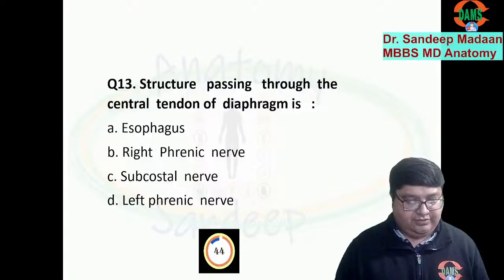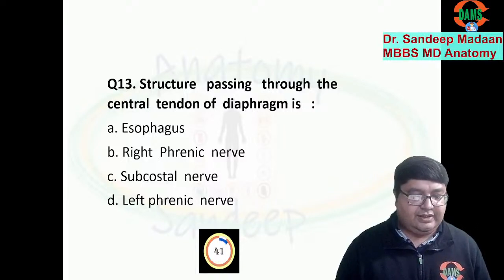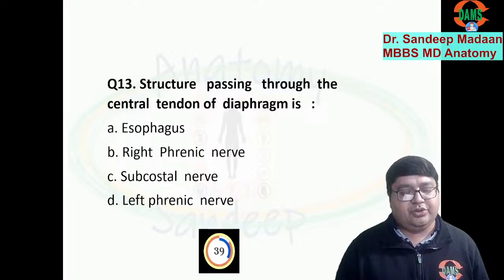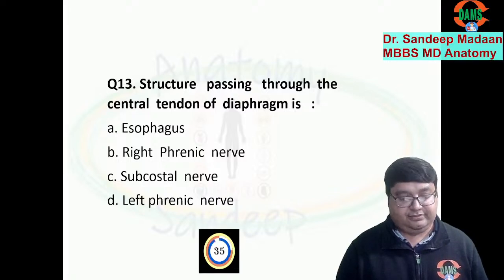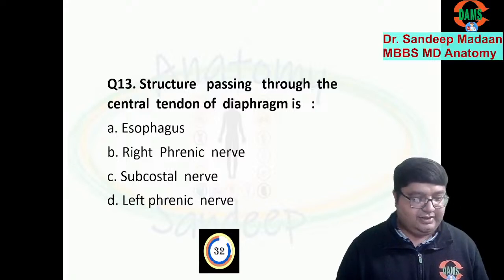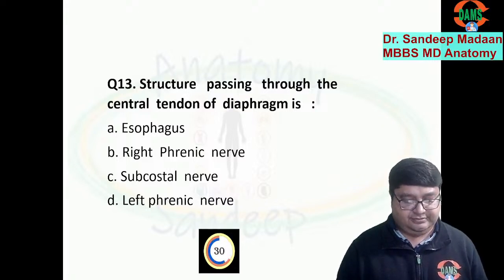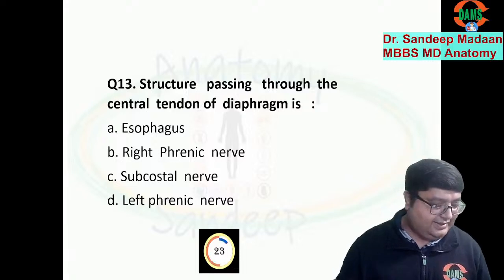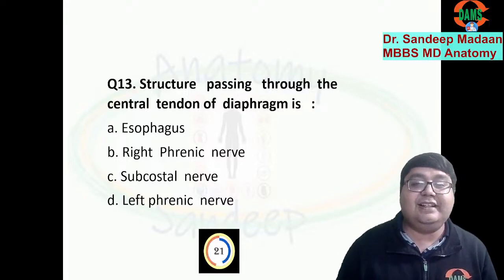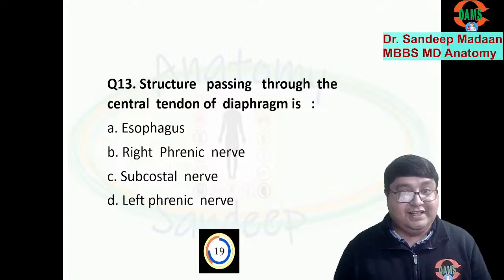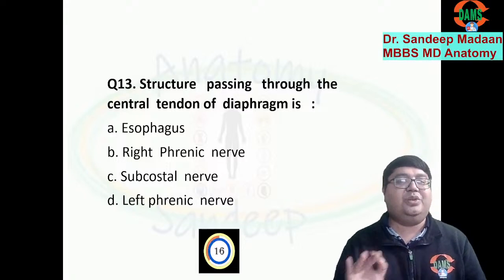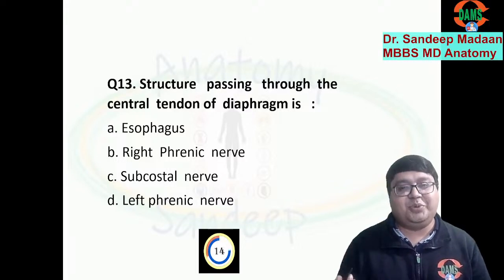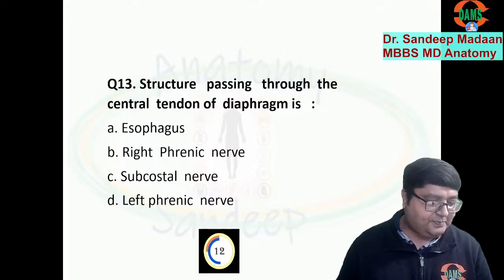Now, this question, what structure will pass through the central tendon of the diaphragm? So, central tendon of the diaphragm is for what? Who will pass from that region? Mark, the timer is going on. Yes, dear friends, can you tell? Central tendon is where we have IVC present. That's a hint. That means we are looking at a structure which is going to pass through the IVC opening. What's that? Yes, quickly answer.